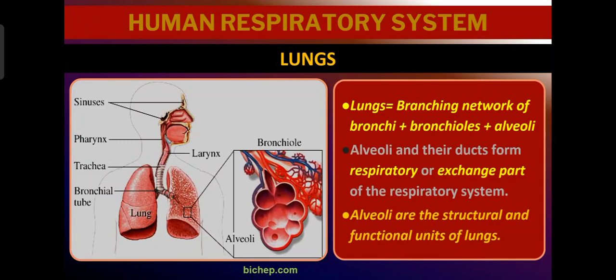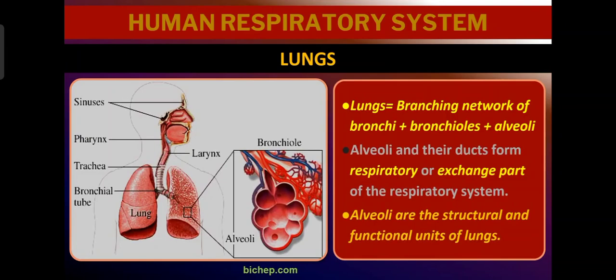The lungs are nothing but the branching network of bronchi, bronchioles and alveoli. The main trachea divides into the bronchi, then the bronchioles, and the bronchioles open into the alveoli, that is a sac-like structure. What are alveoli? Alveoli and their ducts form the respiratory or exchange part. The actual respiratory part is the alveoli. These alveoli are the structural and functional units of the lungs.